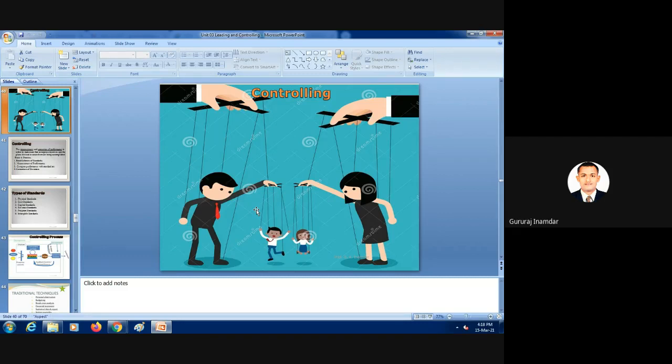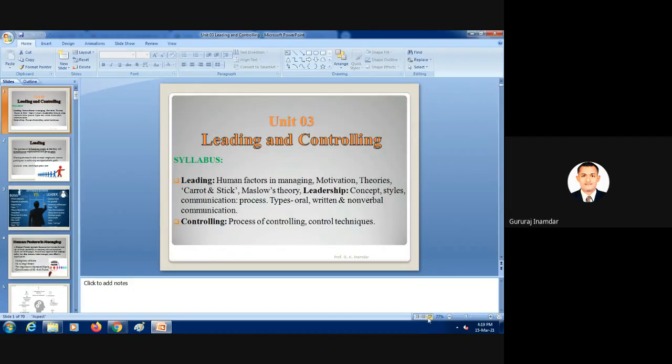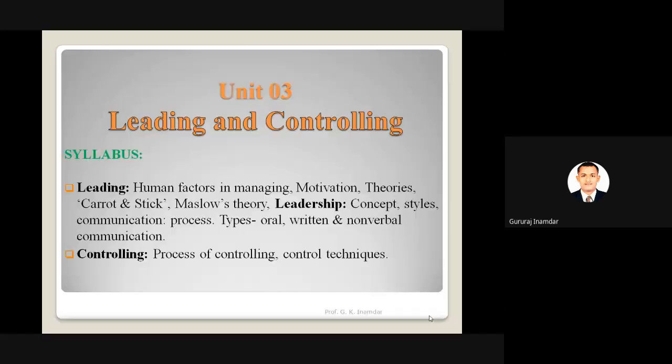First one is planning, organizing, staffing, leading, and the last one is controlling. So this is our syllabus of chapter number 3. We have discussed leading and in controlling, the process of controlling and control techniques. This is the only syllabus, so within one lecture we have finished that point. So our chapter number 3 is over.